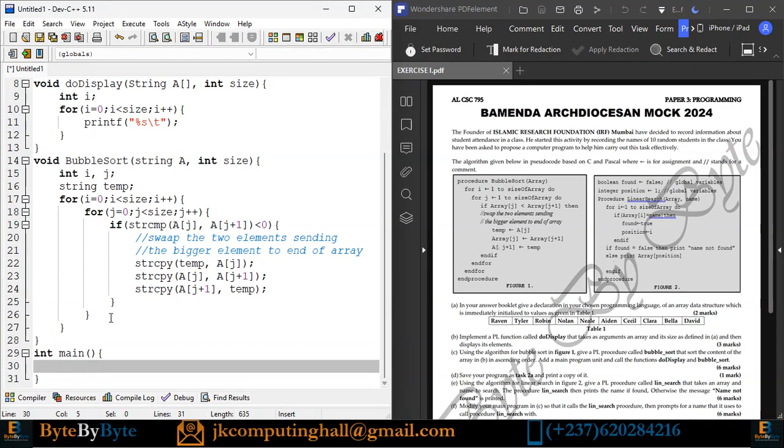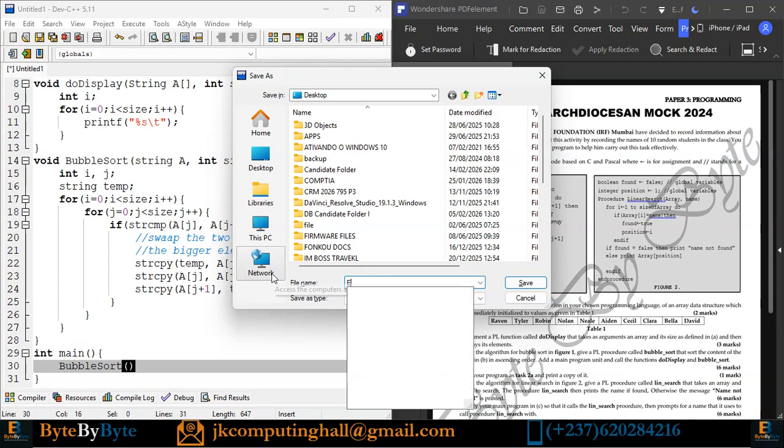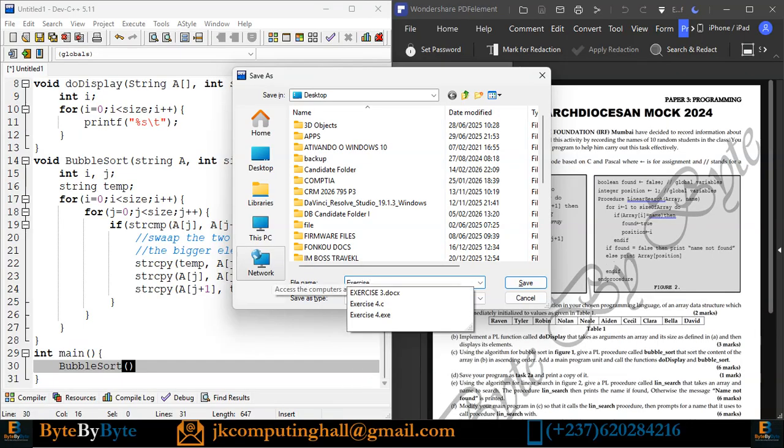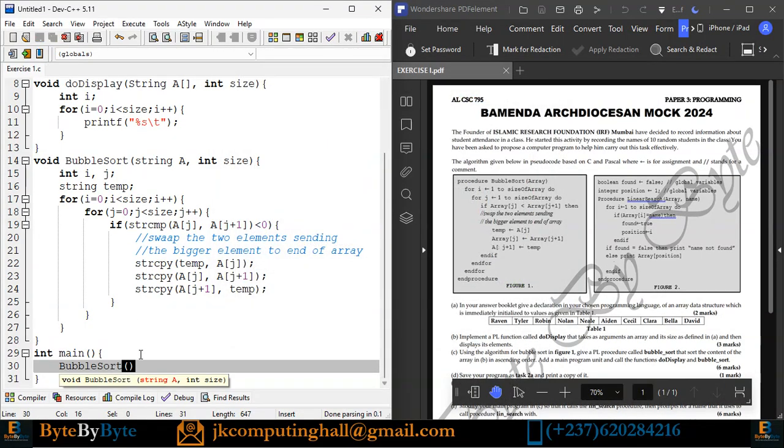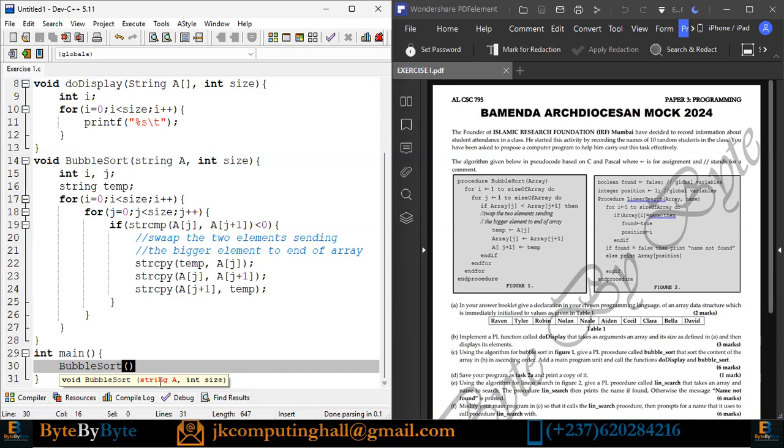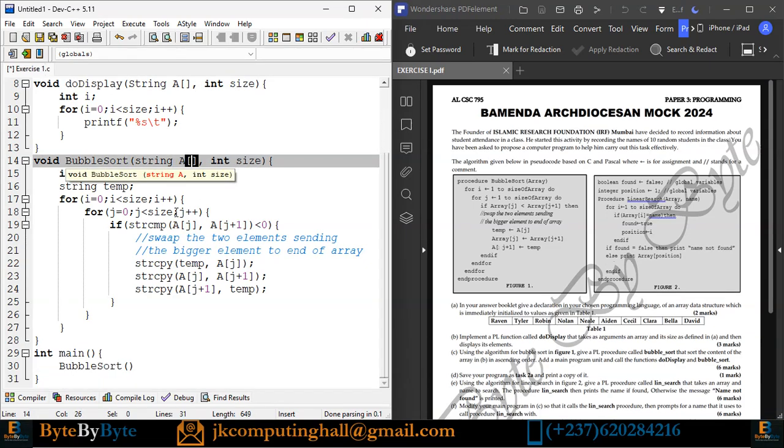So what do we have inside my int main? I will just call the bubble sort algorithm first of all. So I'm calling bubble sort. First of all, let me save and I'm going to say exercise 1 dot c. I realize that for the bubble sort, what I need to pass is an array of strings, so here is supposed to be an array.